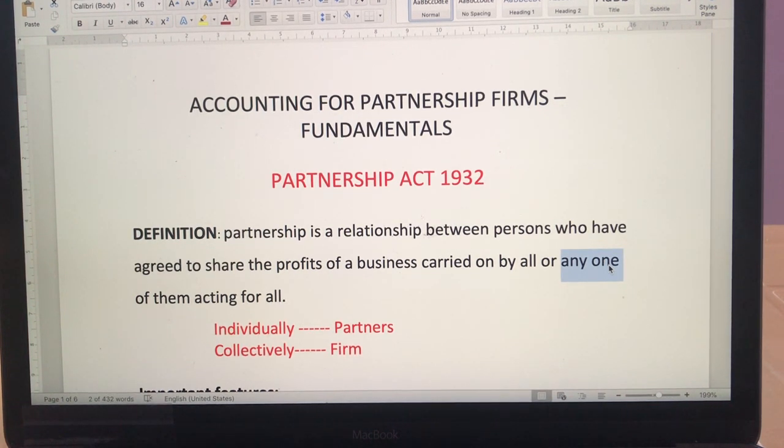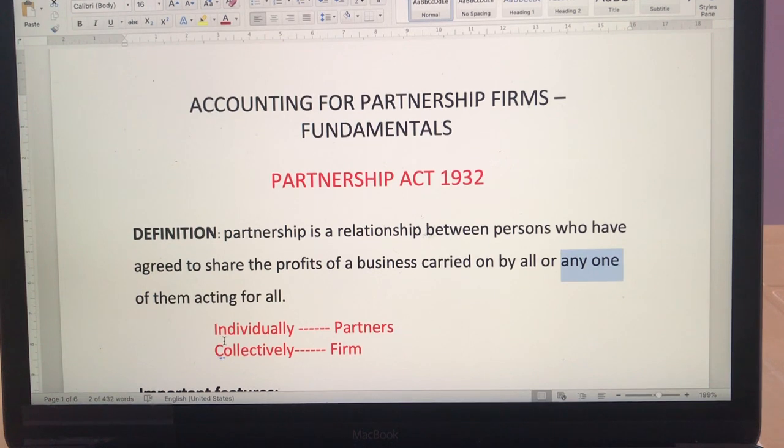It may be one partner, but one thing you have to remember, even if it is managed by one person, whatever decision or whatever responsibility he is having, or whatever actions he is taking, everybody is involved in that. That means they are bound by that kind of decision. So these are the few things which you need to remember in the definition.